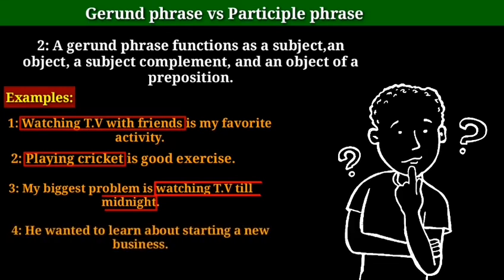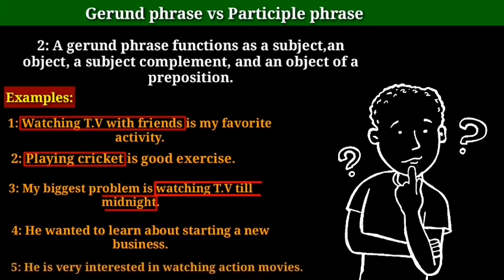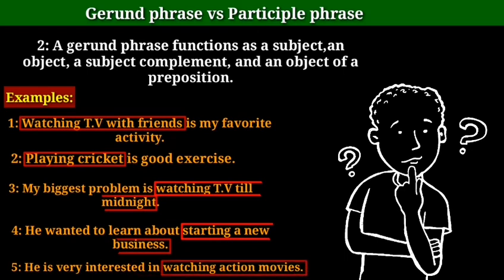He wanted to learn more about starting a new business. He is very interested in watching action movies. Here in these two sentences, starting a new business and watching action movies are gerund phrases, but here they function as objects of the preposition, because the prepositions are in and about.